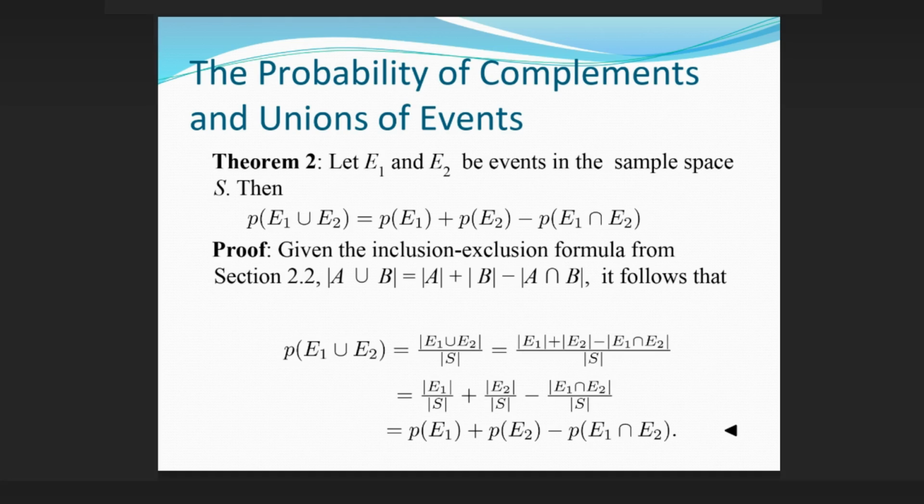The probability of complements and unions of events. Theorem 2: let E1 and E2 be events in the sample space S. Then p(E1 ∪ E2) = p(E1) + p(E2) − p(E1 ∩ E2). Proof: given the inclusion-exclusion formula from Section 2.2, |A ∪ B| = |A| + |B| − |A ∩ B|, it follows that